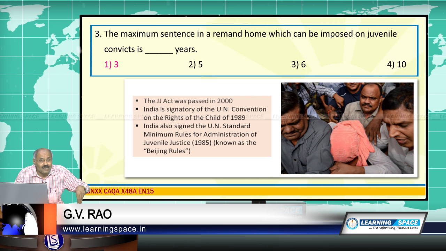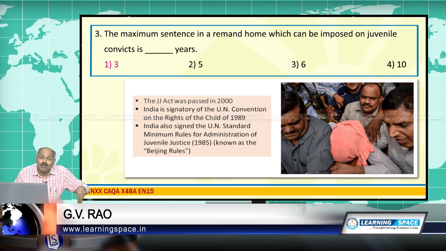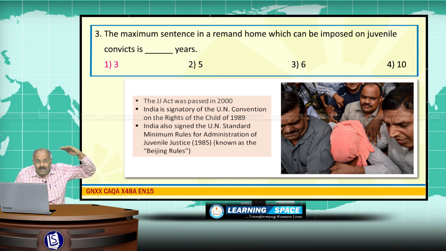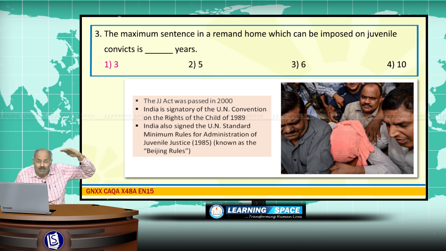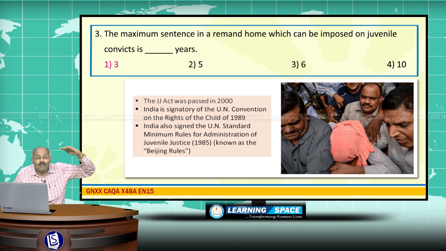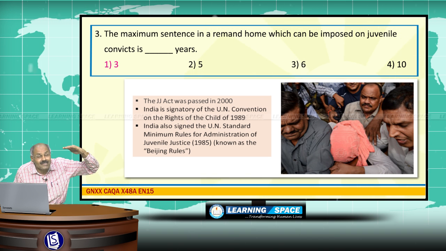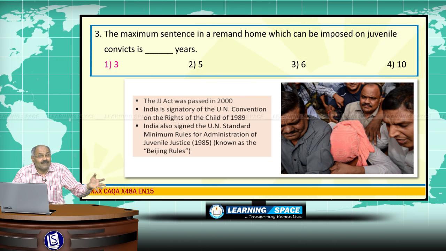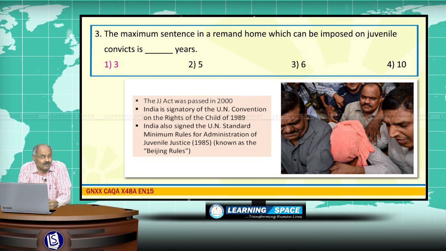So, please don't forget, whatever the heinous crime committed by any individual below the age of 18 years, he can be sentenced to maximum prison term, or you can say maximum term in remand home will be 3 years or 36 months only, and the opinion in the country is divided to increase this punishment.